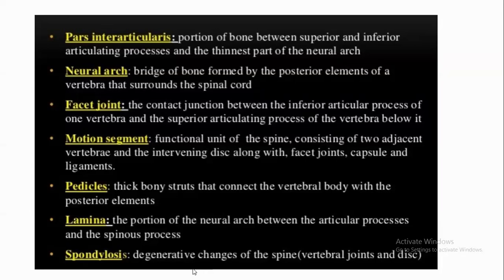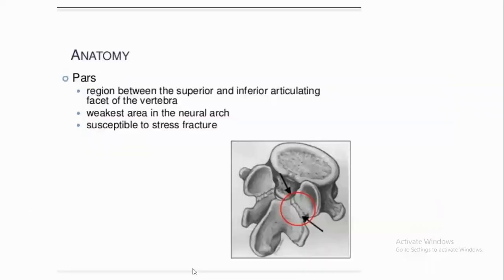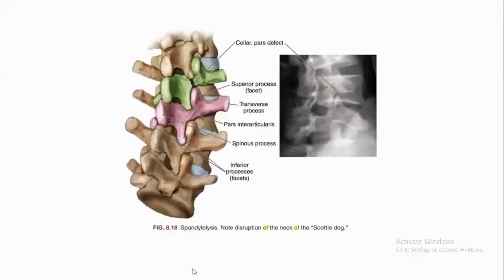You all know what the pedicle and the lamina are. What is the pars interarticularis? It is the region between the superior and inferior articular parts of the vertebra. It is the weakest part of the neural arch, susceptible to stress fractures. You will see it on the oblique view, between the superior and inferior articular process. This is the pars interarticularis.